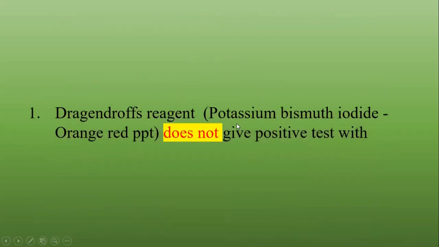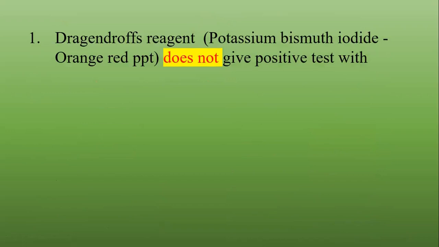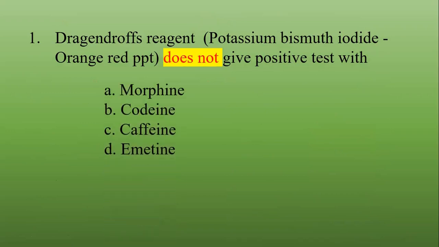So friends, first question: Dragendorff reagent, where the principal active reagent is potassium bismuth iodide, which gives an orange red color precipitate when it is treated with alkaloids. But the question is, Dragendorff reagent does not give a positive test with which one? When that reagent is treated, no color is formed. The examples are morphine, codeine, caffeine and emetine. So the correct answer is caffeine.